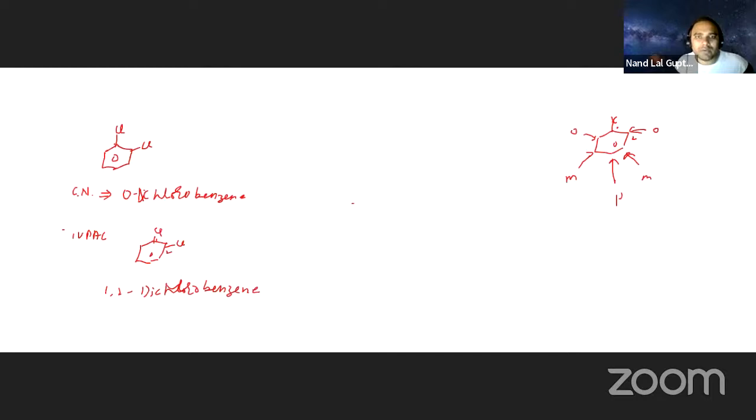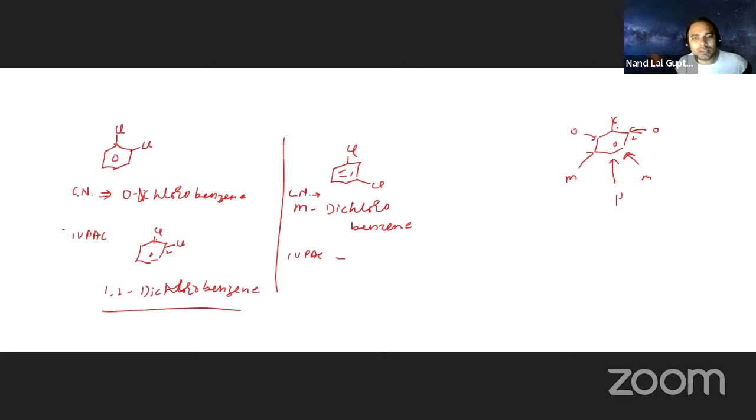Now we have one more term. This is the Cl, this is the Cl. So this is meta-dichlorobenzene. Meta-dichlorobenzene, this is the common name. If I go for the IUPAC, what will be there? 1, 2, 3. So 1,3-dichlorobenzene.